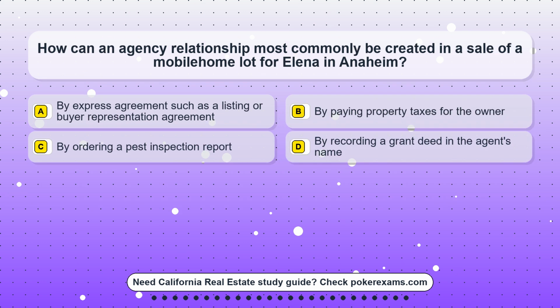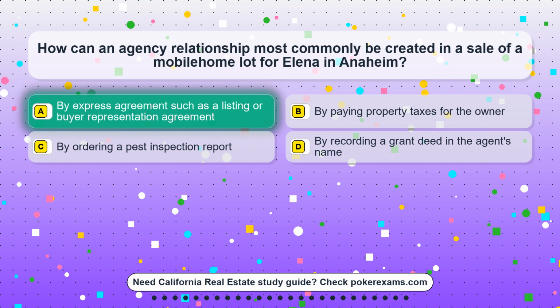Question 3. How can an agency relationship most commonly be created in a sale of a mobile home lot for Elena in Anaheim? Option A. By express agreement such as a listing or buyer representation agreement. Option B. By paying property taxes for the owner. Option C. By ordering a pest inspection report. Option D. By recording a grant deed in the agent's name.